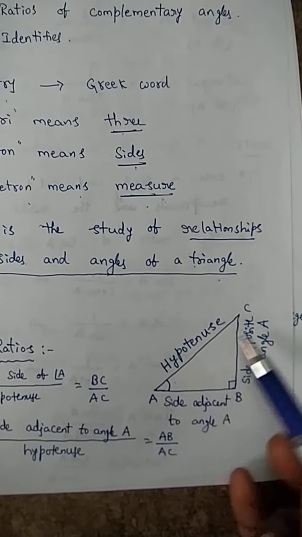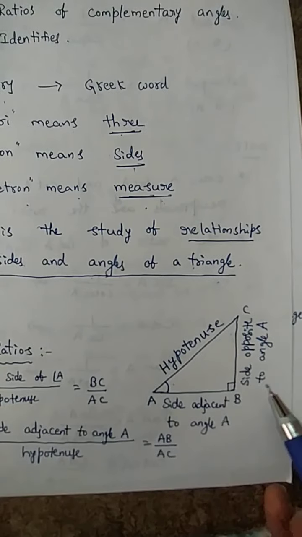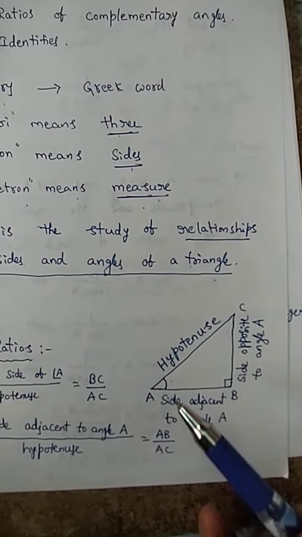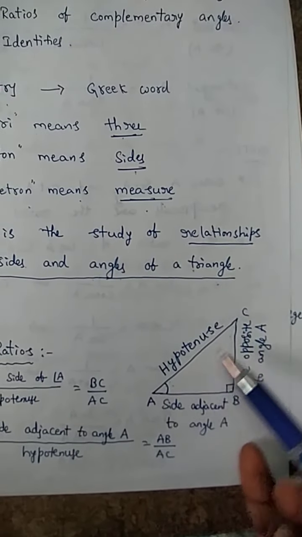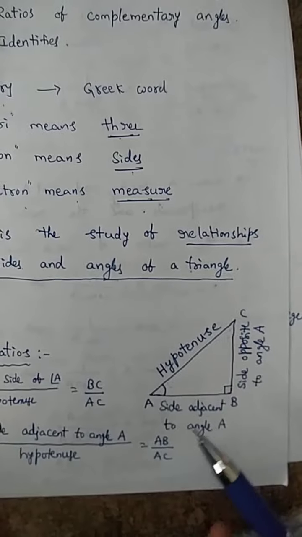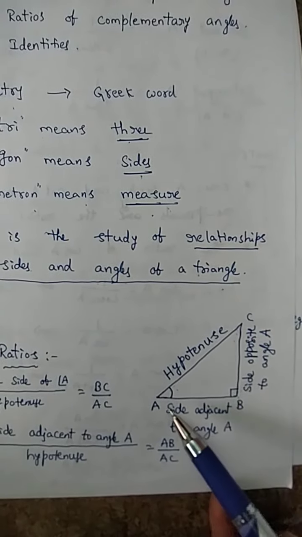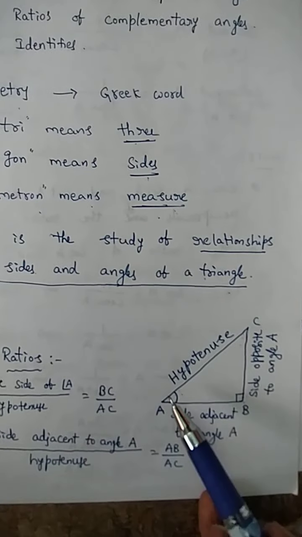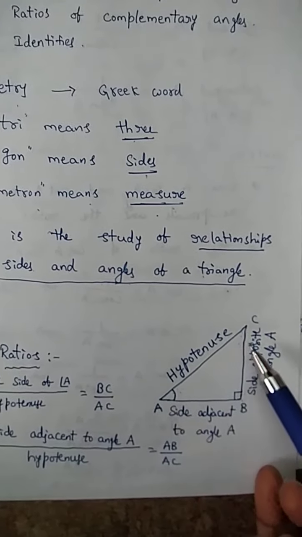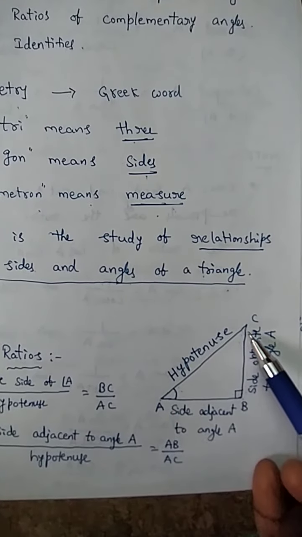3 sides are here and 3 angles are here: angle A, angle C, angle B. Angle B is 90 degrees. Angle A and angle C we don't know; they have different measures. But the sum of these two angles is equal to 90 degrees, based on the angle sum property of 180 degrees. AC is one side, CB is another side, and BA is one more side. Now we are observing angle A. So BC is placed opposite to angle A. Clear?